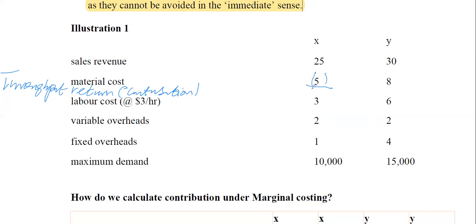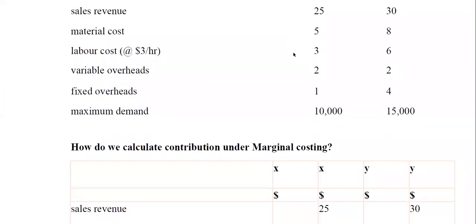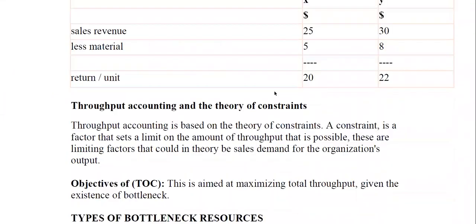So yeah, we just take this. You realize that your throughput contribution is going to be higher. 30 minus 8 gives you 22. Okay, so this is it. The same way, you just multiply by this and multiply by that to get your total contribution and throughput. So this is the basic calculation of contribution and throughput accounting.